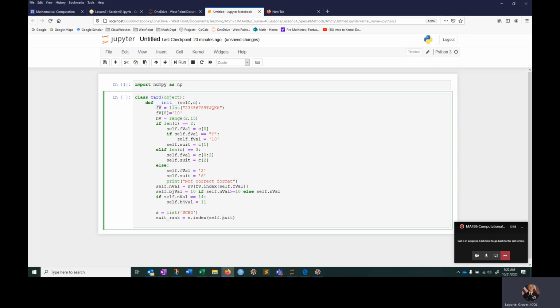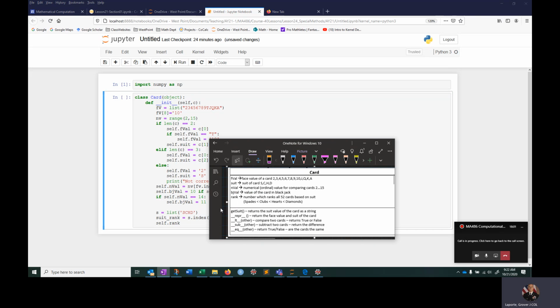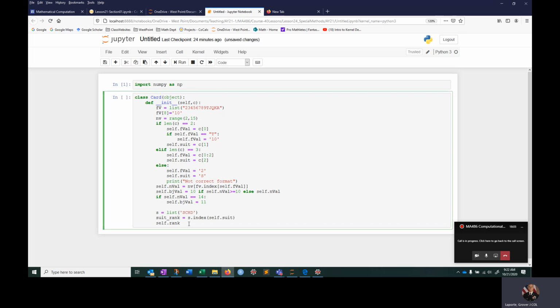So we got suit rank is equal to that. So self.rank, I believe, is what we called it. Let me make sure. So self.rank is equal to suit rank times 13 plus... So what am I doing here for the 0th one?